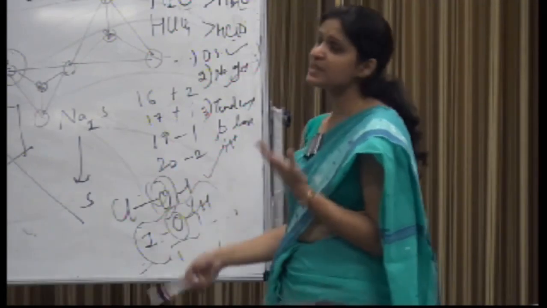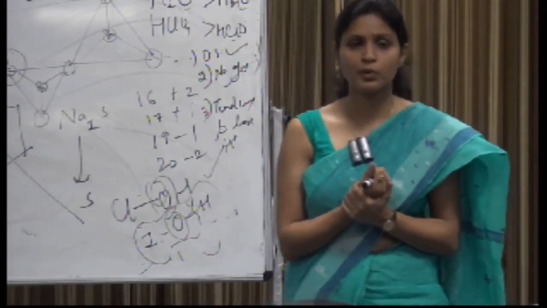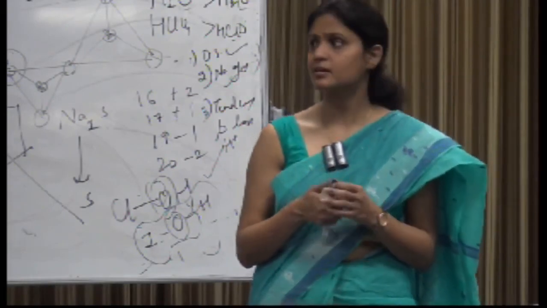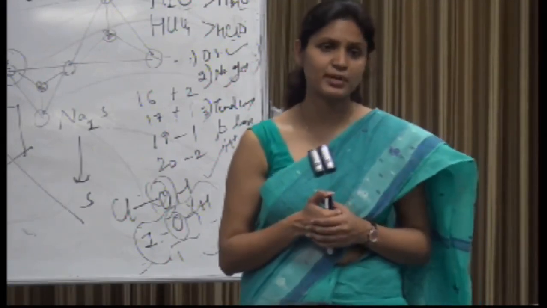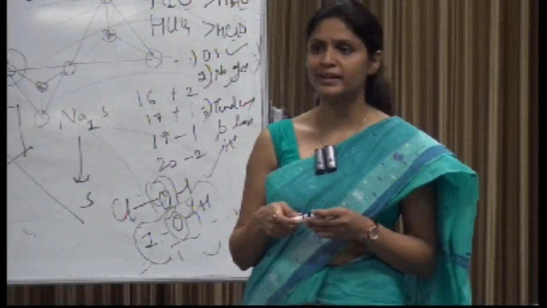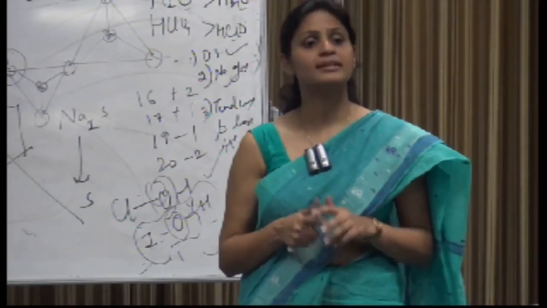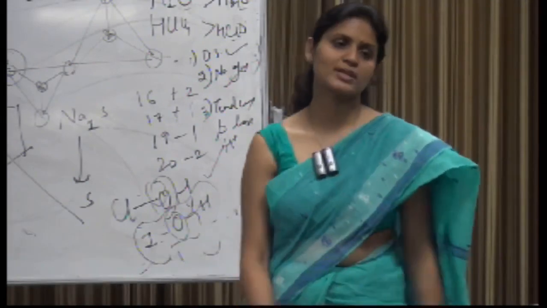But what is the basis? What should be the basis for losing the hydrogen or proton? That the bond should be weak. Why am I saying that hydrogen iodide is a stronger acid as compared to hydrogen bromide, then hydrogen chloride, then hydrogen fluoride? Due to large size. This is similar to the case for these oxo acids.